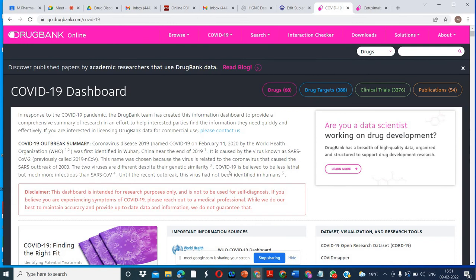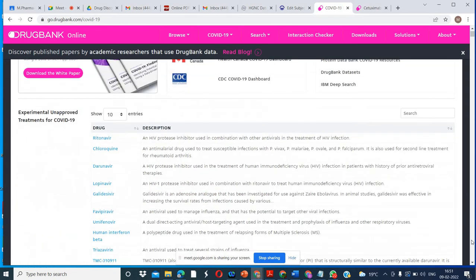Just read about COVID and which drug is used for COVID, then read about the targets. But just see which drug we are using. That is important.